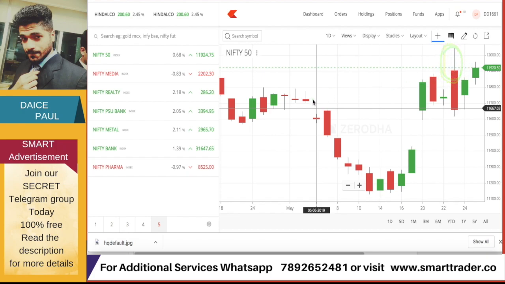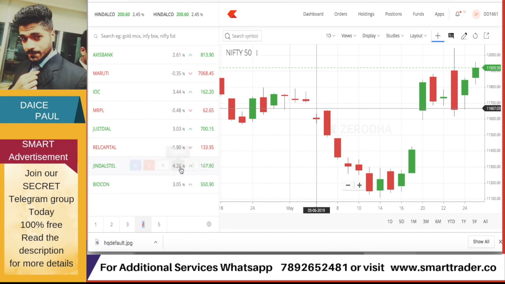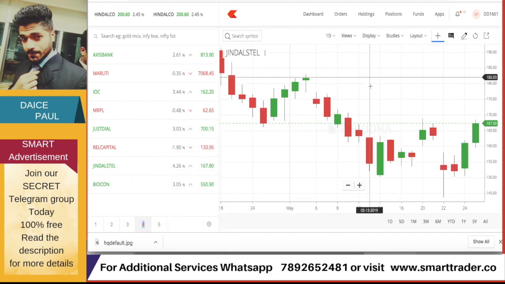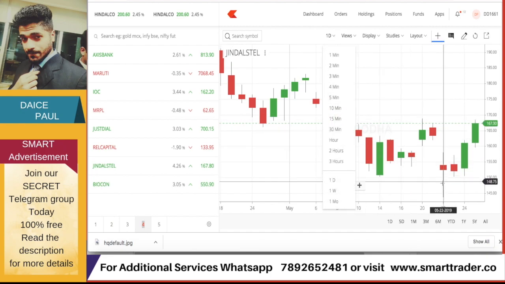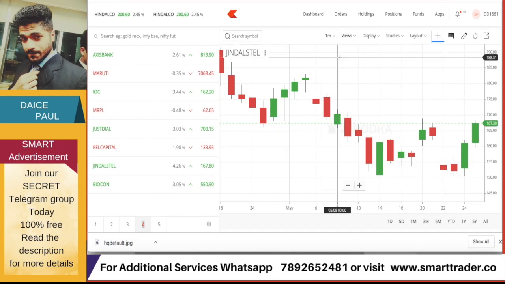All right, so now I'll just show you an example of a stock. Let's say Jindal Steel is also a stock where you have these gap ups and gap downs happening. Let's say putting a 1 minute chart.